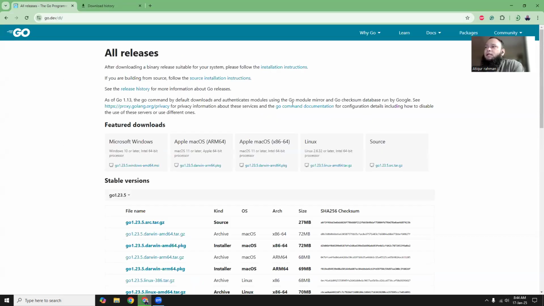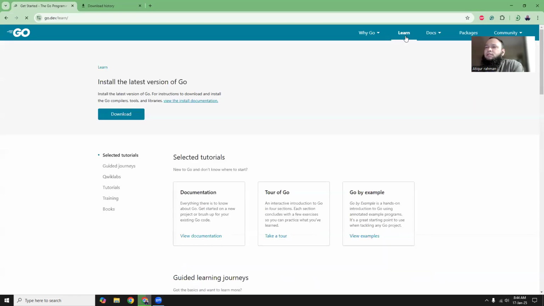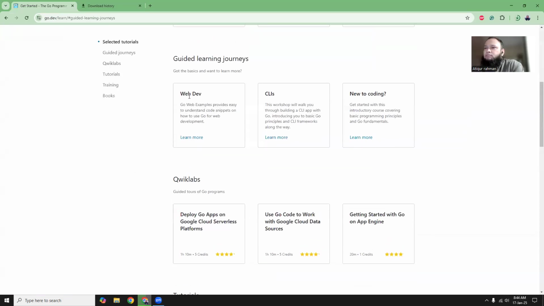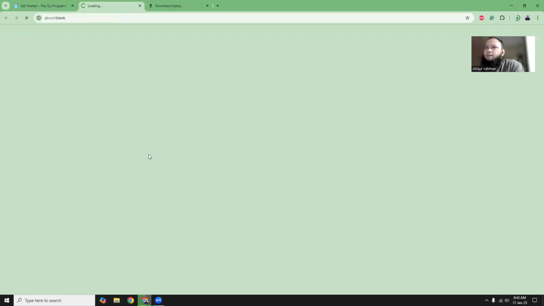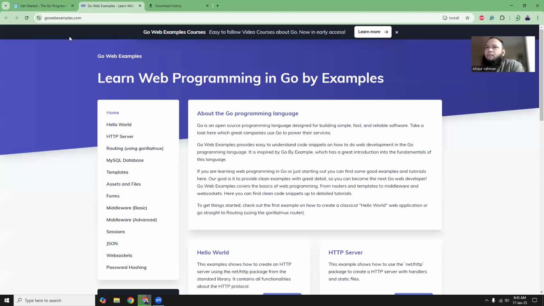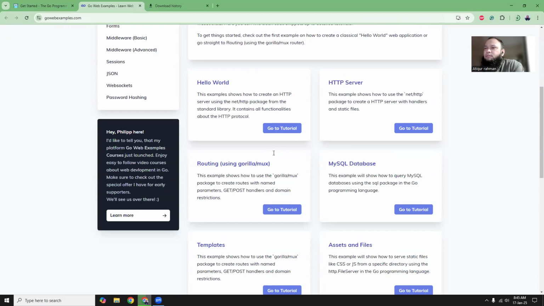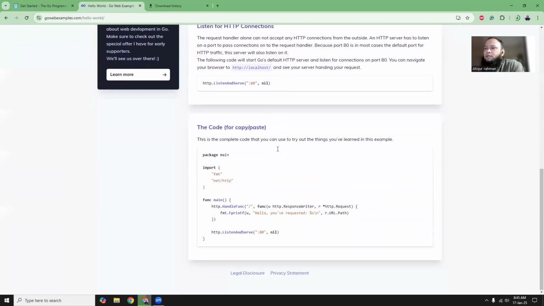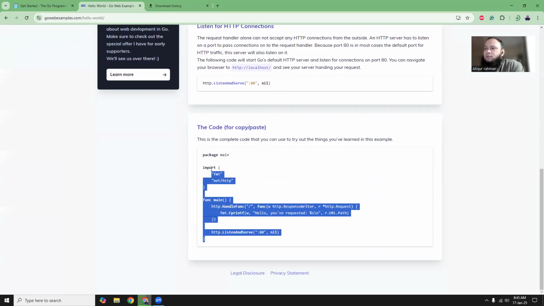So that's good. Let's go to the Learn section, and after we install, we'll go through some simple examples. Guided journeys. Web dev examples provide easy and understandable code snippets to use in development and more. Let's see. Go web learning with examples. Hello world. This is what we wanted to have, right? So this is the one.